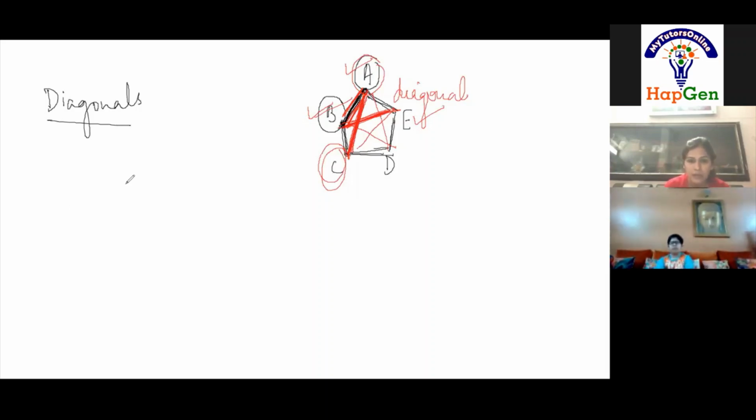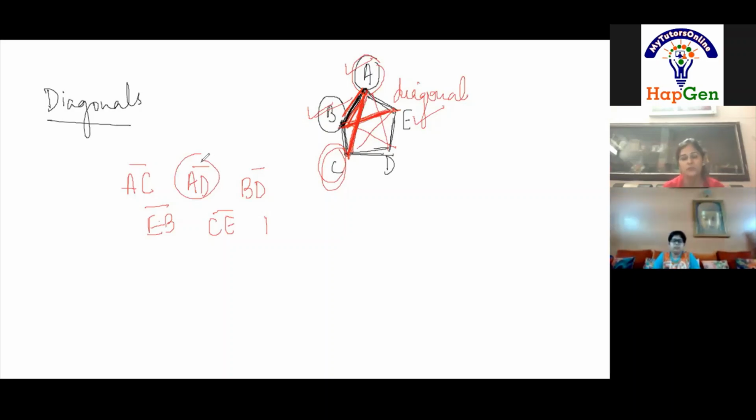So tell me some diagonals here in this diagram. In this diagram itself, you have AC. AC is a diagonal. Then you can have AD also. BD. BD. EB. EB. Very good. Any more? Ma'am, CE. DA. AD I have already written. DA and AD are the same.